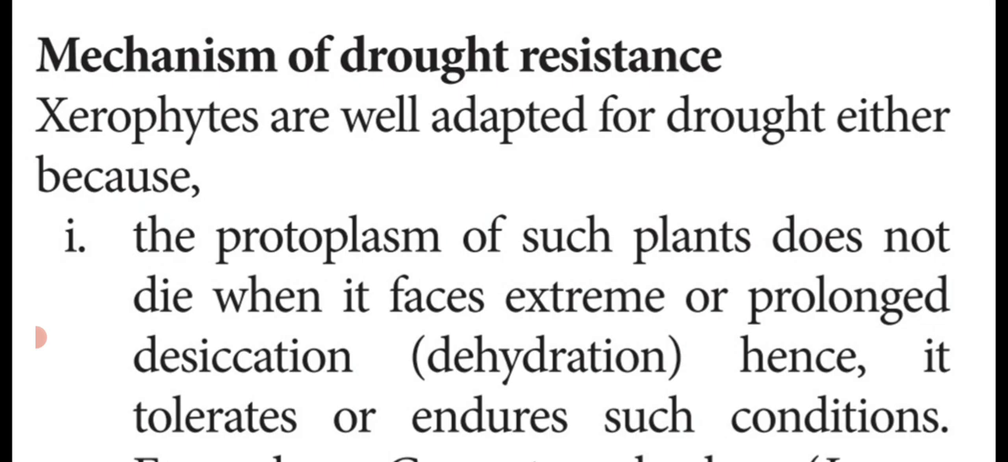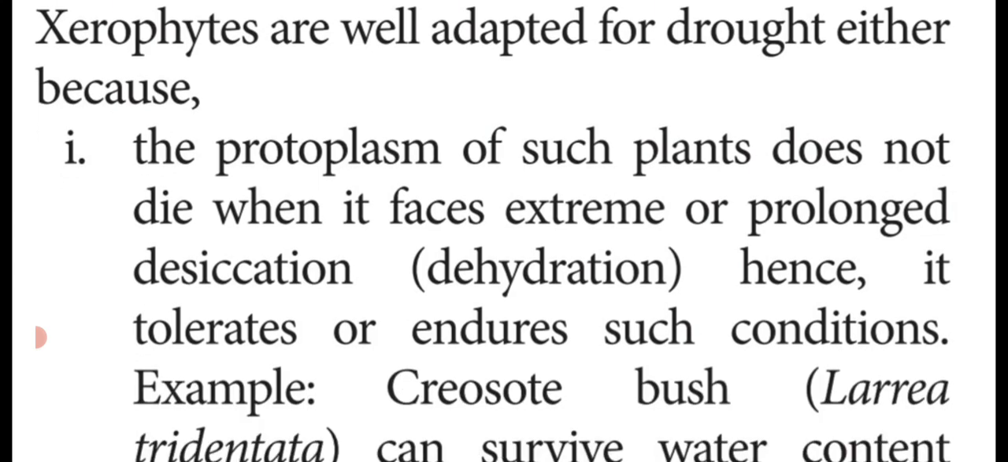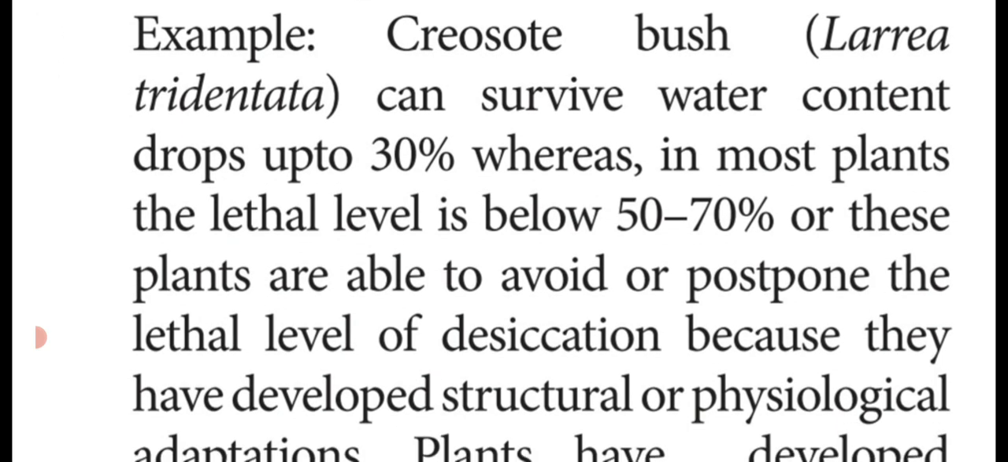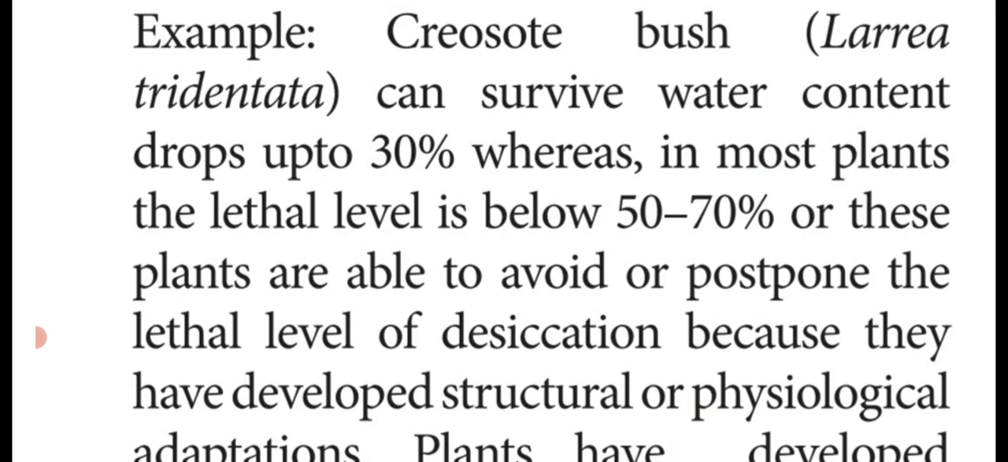So the adaptation mechanisms of drought resistance are: the protoplasm of xerophytic plants does not die when it faces extreme or prolonged desiccation. Desiccation means dehydration. Hence, it tolerates and endures such conditions. That means they face the problems which take place in the desert region. Example, creosote bush, Larrea tridentata, can survive when water content drops up to 30% level.